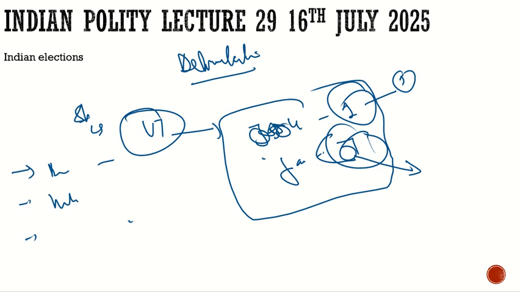Then, why was it carried out in Jammu and Kashmir? Because it is not a state anymore, and in a UT it can be carried out. And then the question about Assam: why was it carried out there? When the delimitation order was given in 2008, there were a few states which did not accept it. They protested against it, and those states are Assam, Arunachal Pradesh, Manipur and Nagaland. They did not accept those awards.